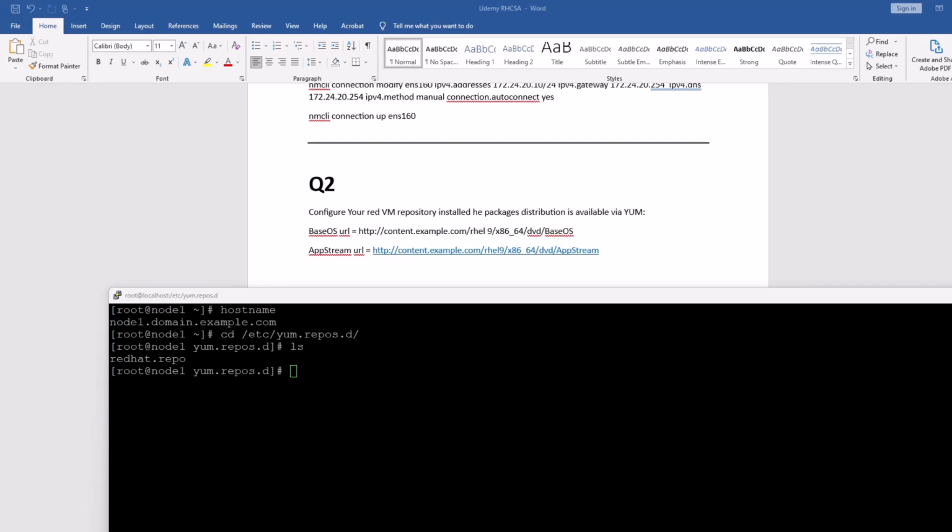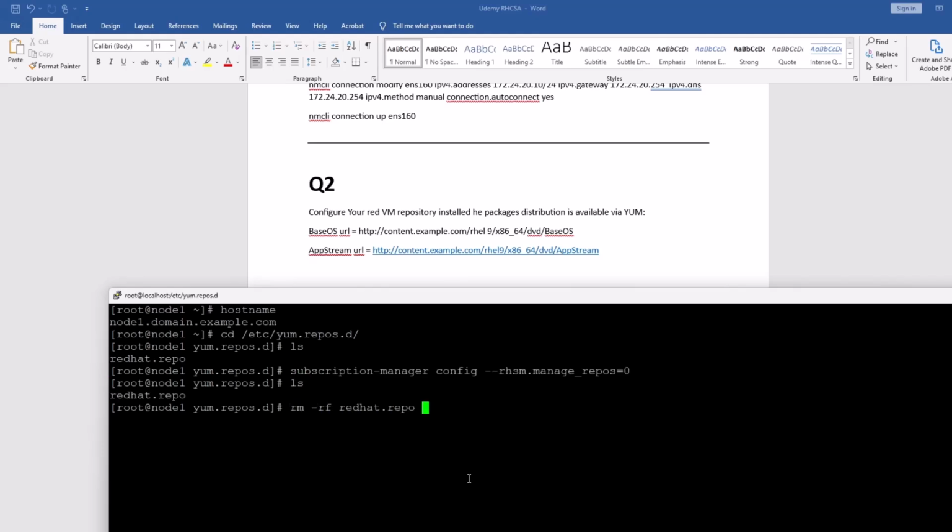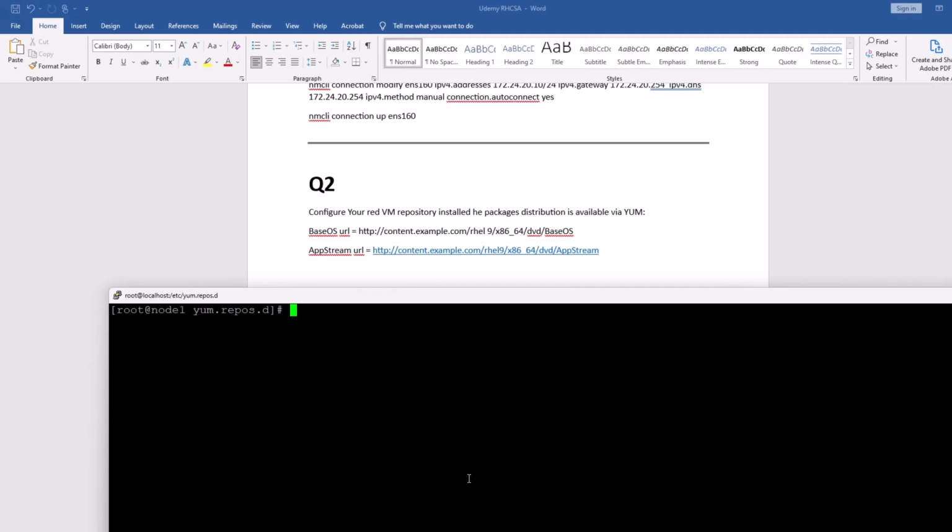I'm going to disable it. So this is the command to disable the Red Hat repo. I'm going to disable it, ls. I'm going to remove this one. So what you have to do, you have to type it here, yum my repo or yum repo, whatever you want.